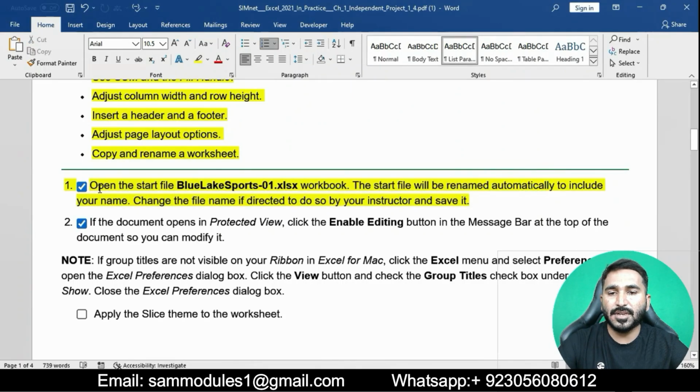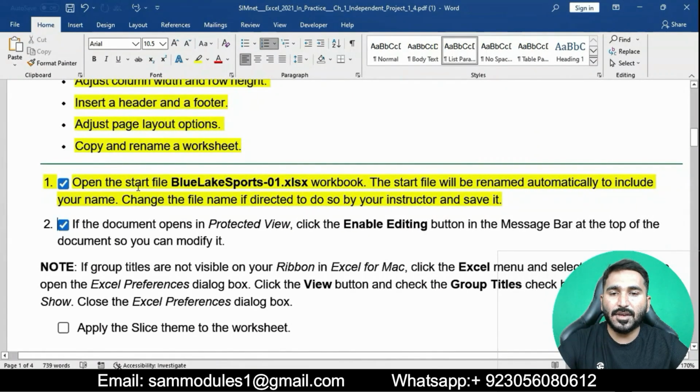Question number 1 is: open the start file Blue Lake Sports 1 Excel as workbook. The start file will be renamed automatically to include your name. Change the file name if directed to do so by your instructor and save it. Open the start file Blue Lake Sports Excel.